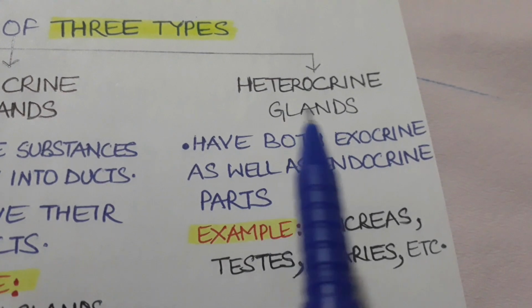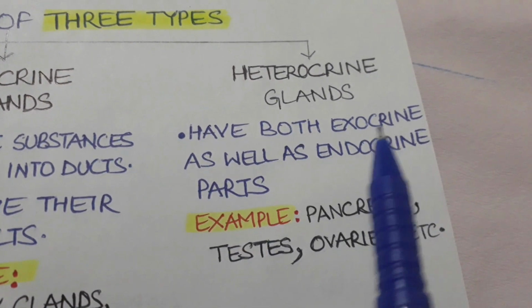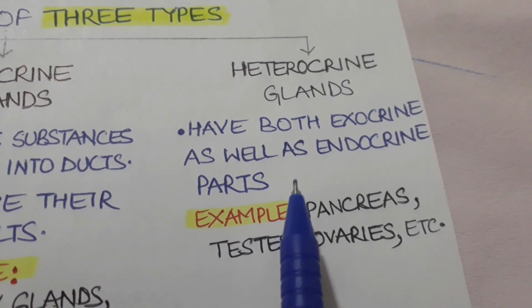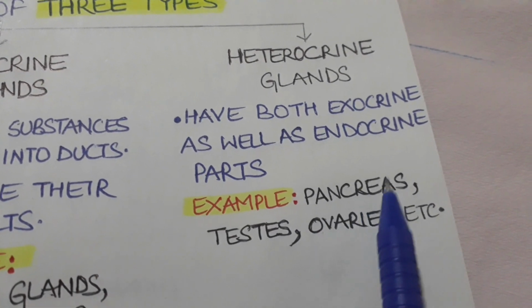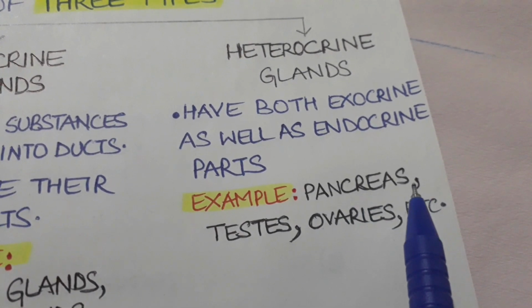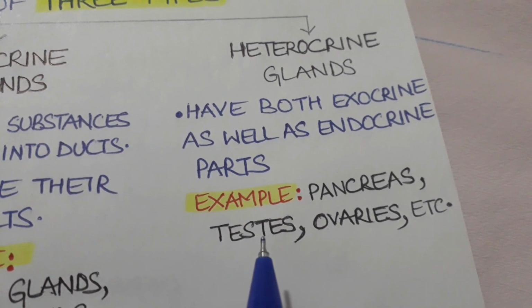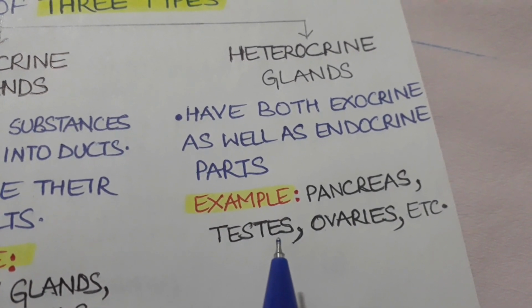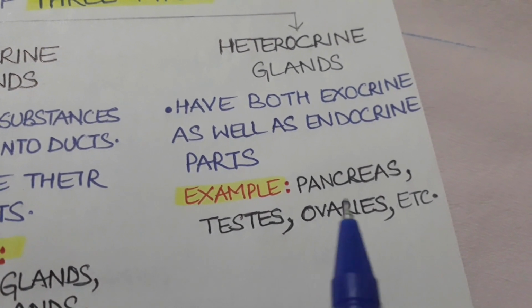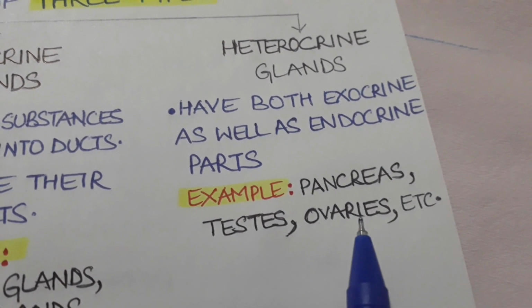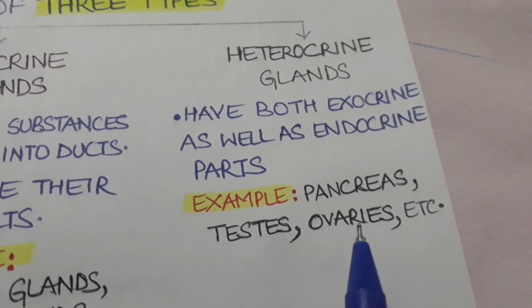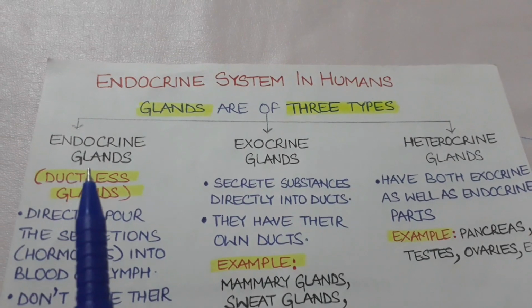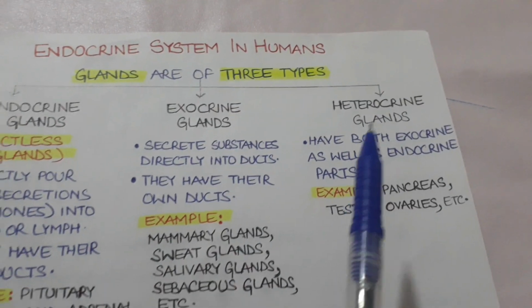And the third type of glands are heteroglands that have both exocrine as well as endocrine parts. Like pancreas, they secrete insulin and they also secrete digestive enzymes for the digestion of food. Similarly, testis secretes hormone called testosterone and also produces sperms. Same way, ovaries also secrete hormones like progesterone and estrogen, and they also produce ovum, that is eggs. So glands are of three types: endocrine glands, exocrine glands, and heteroglands.